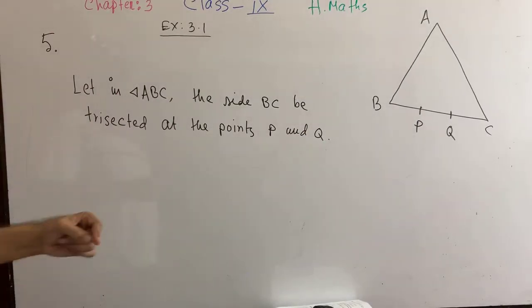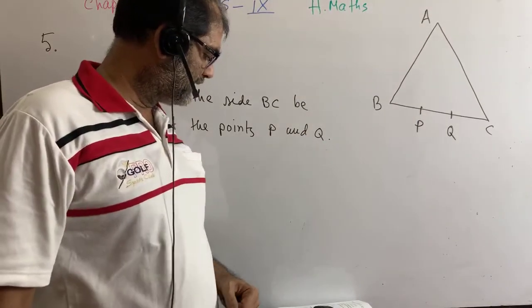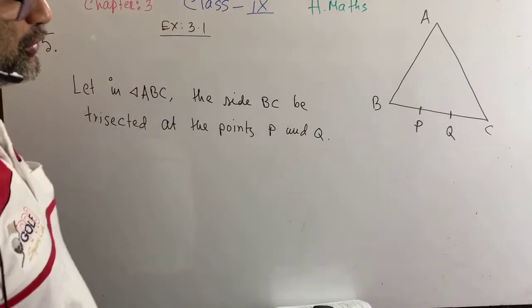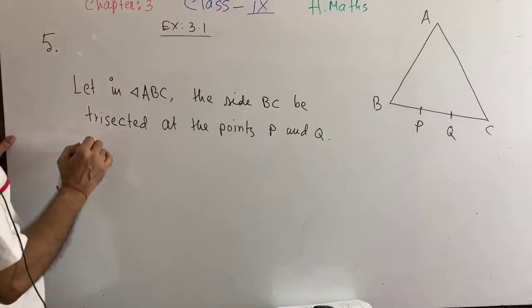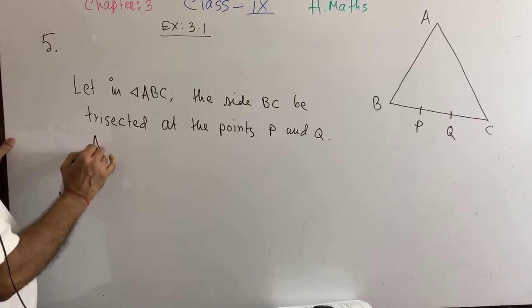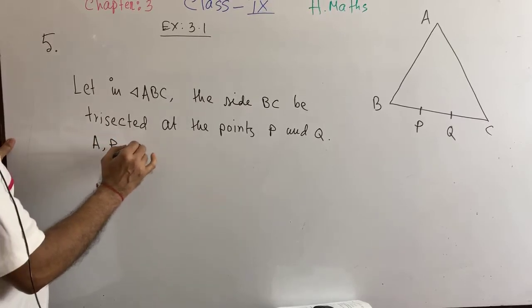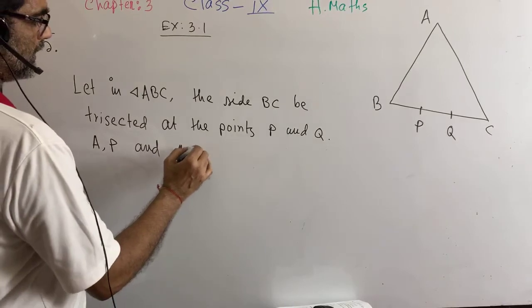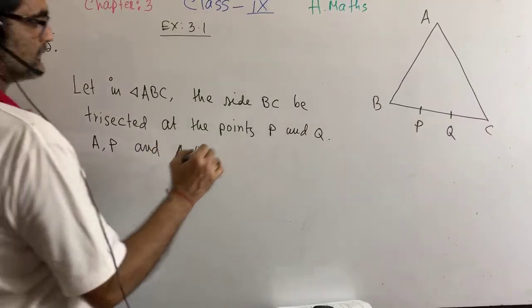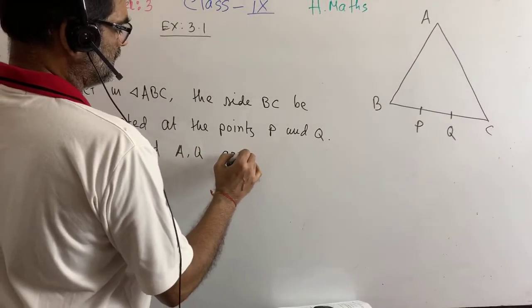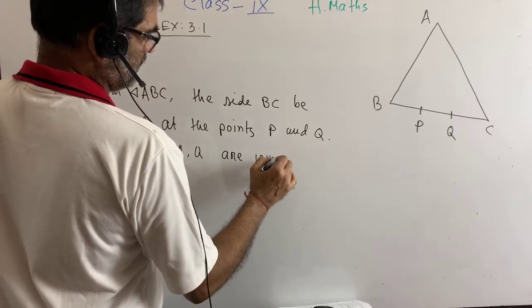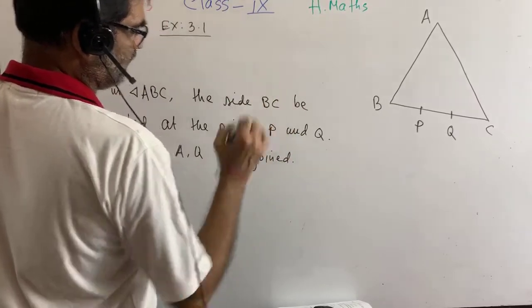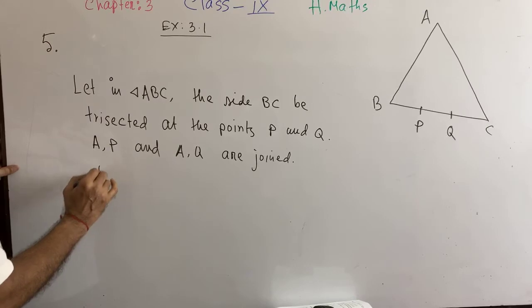In the proof we have AP square and AQ square. So what should we do? Write down A, P and A, Q are joined. Okay, it is required to prove that